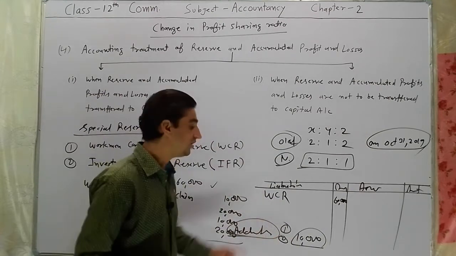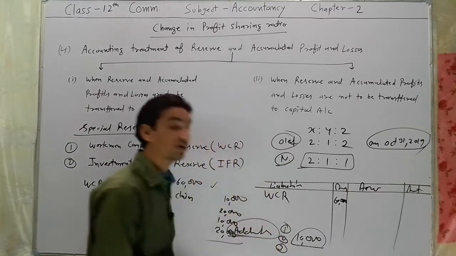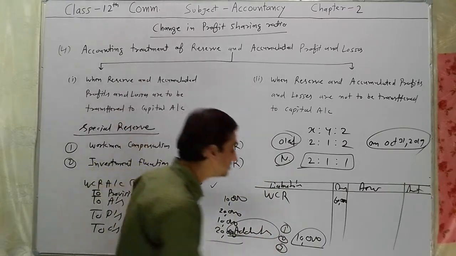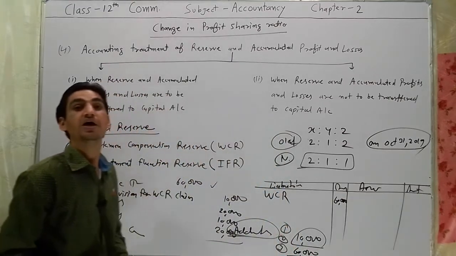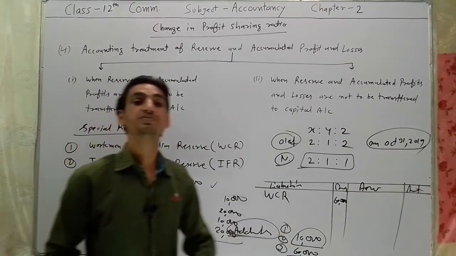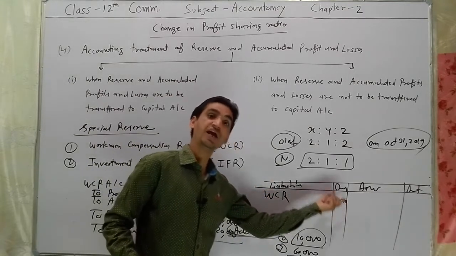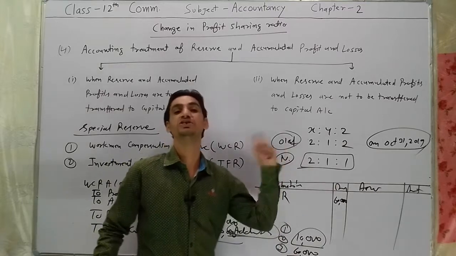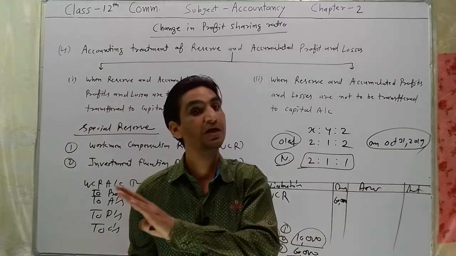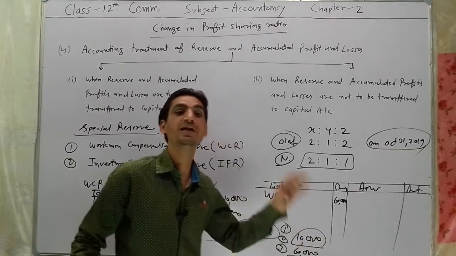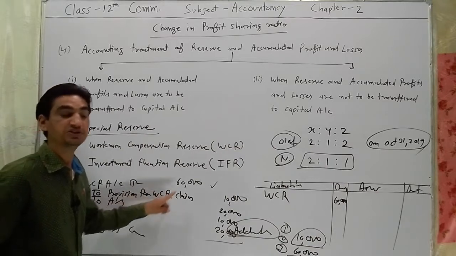Second condition done. Point to be noted. Third condition: if a claim amount is rupees 60,000, we have balance of WCR rupees 60,000 and we have to pay also rupees 60,000. It means there is no surplus balance to transfer to capital account. All the balance will be transferred to provision for workman compensation claim account.